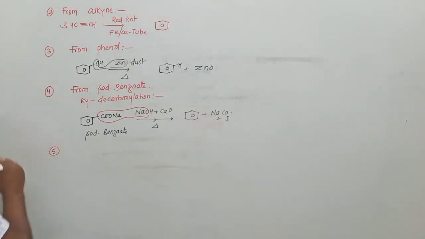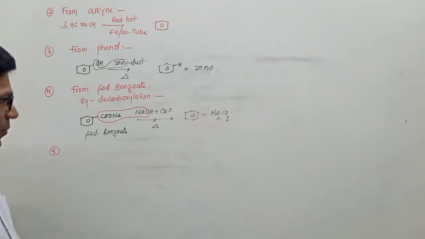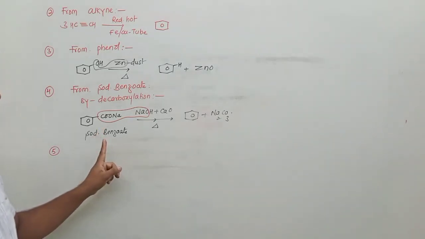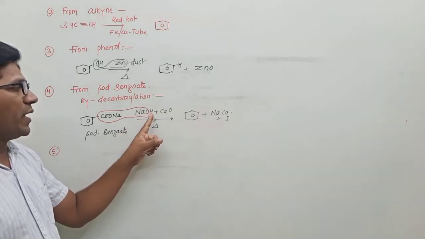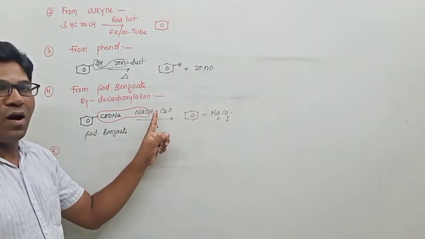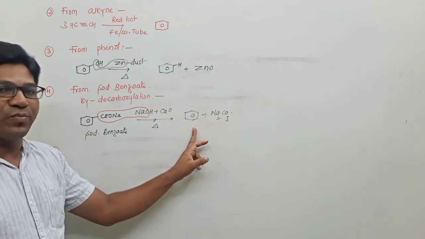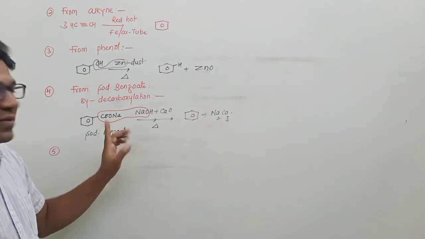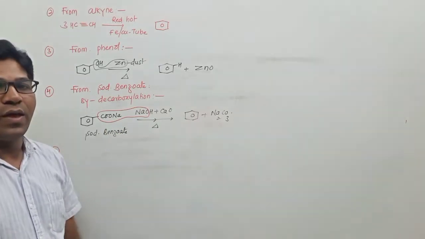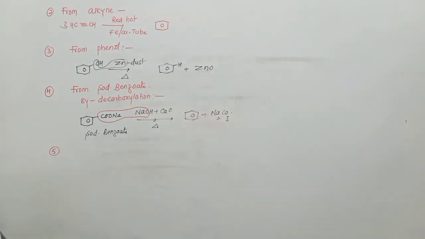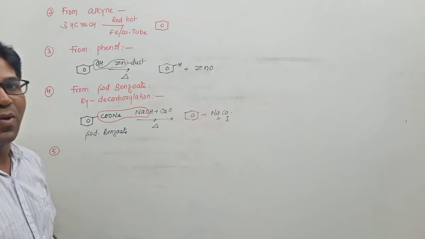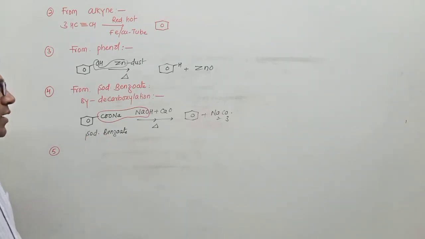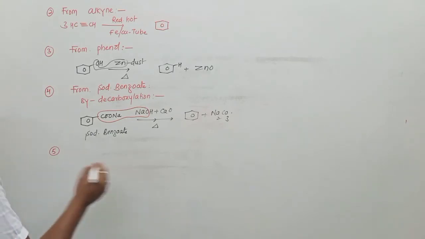Next, the fifth one. So what is the statement here? Sodium benzoate on heating with soda lime gives benzene. Loss of CO2, that is in the form of Na2CO3, is known as decarboxylation. Please write the statement, then the equation. Next one.